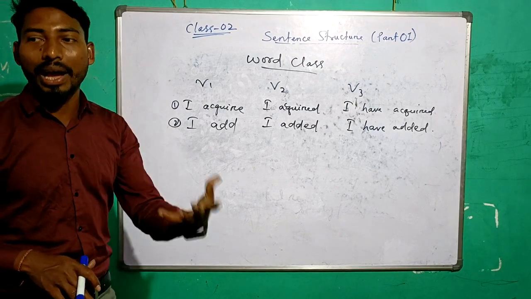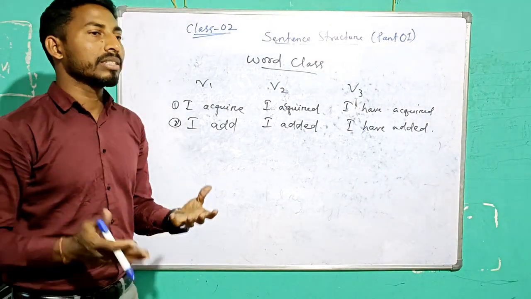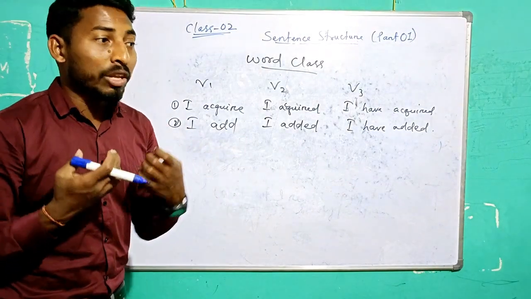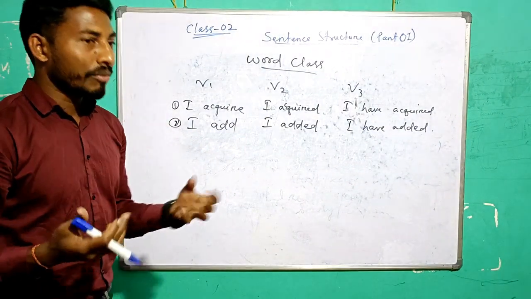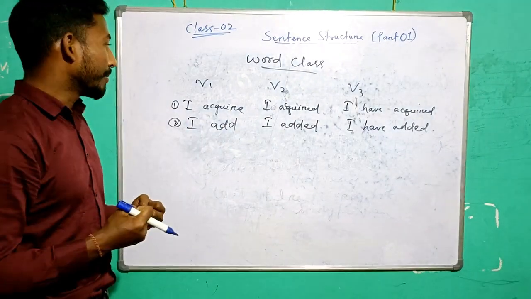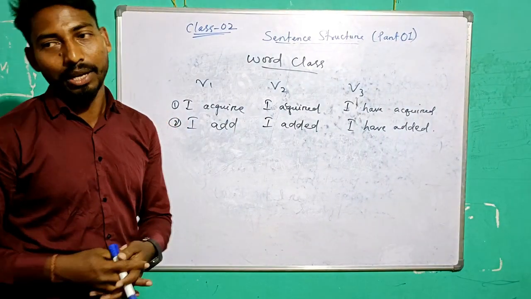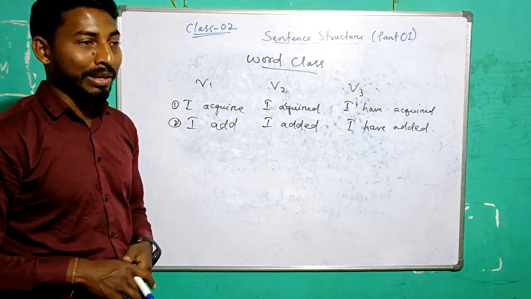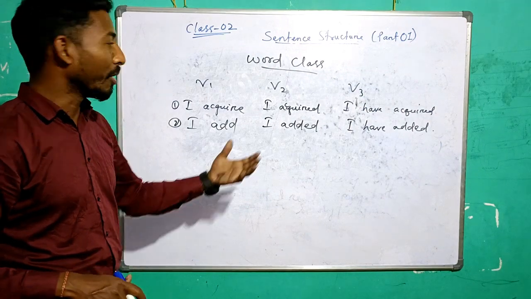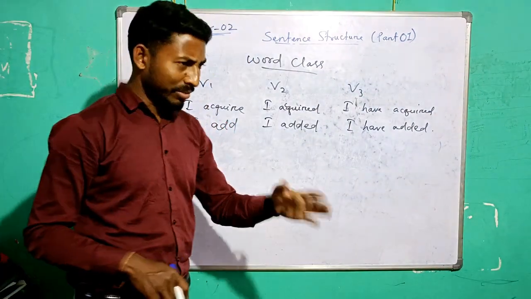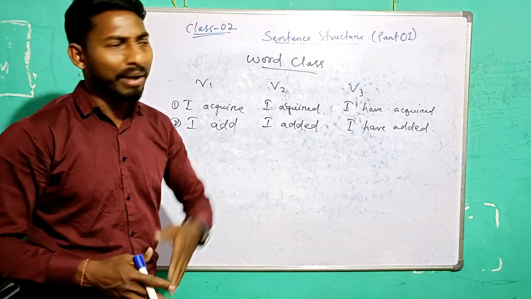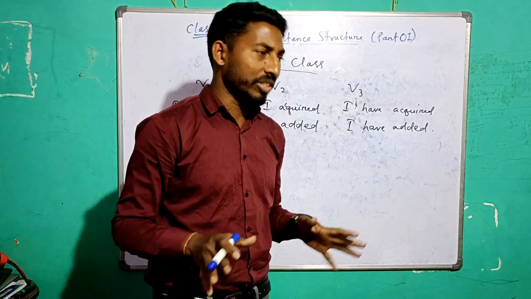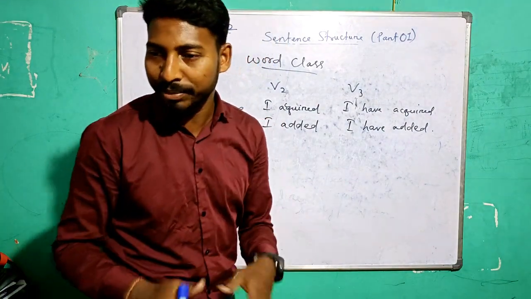Or I try to add the new books to my library. Or I add values to my life. I added means the action is already done. I added the books to the library. When I added 2 plus 2, it became 4. Just before the action of the second plus, you can say I have added. Did you finish adding? Yes, sir, I have already added it. I have added means completed.